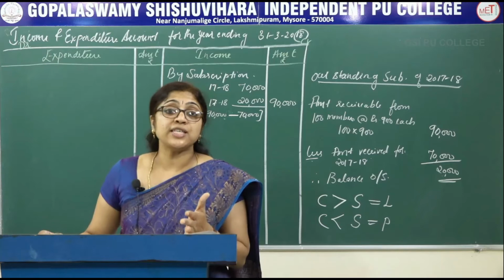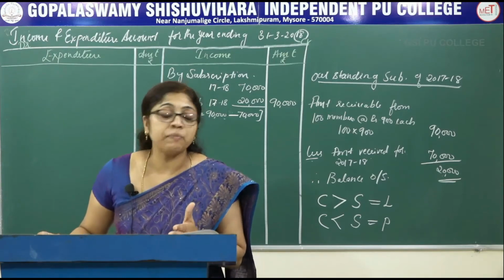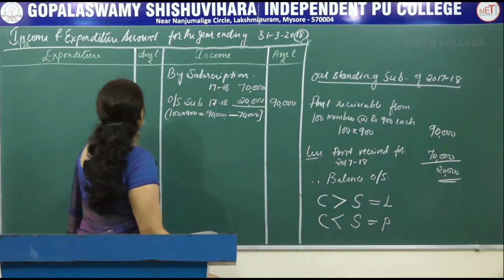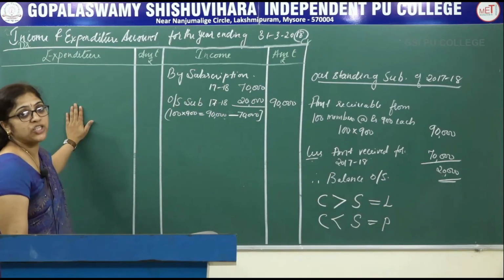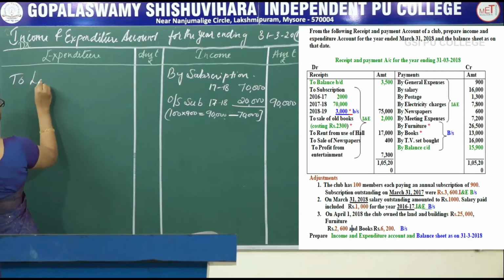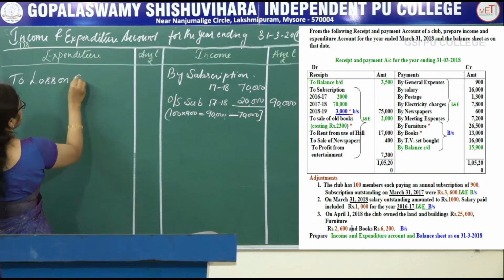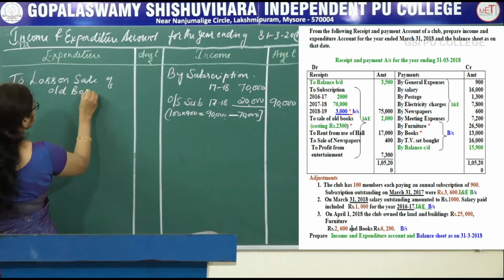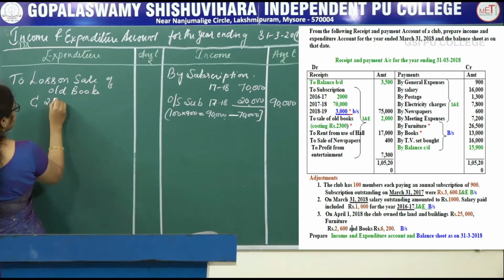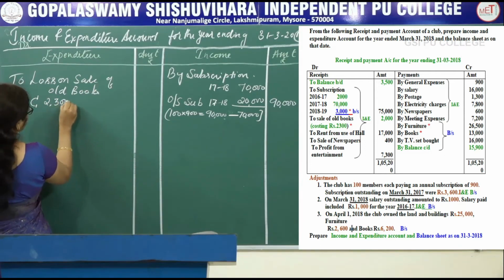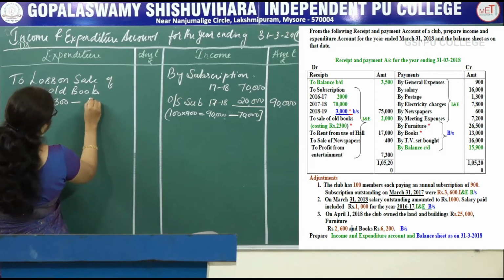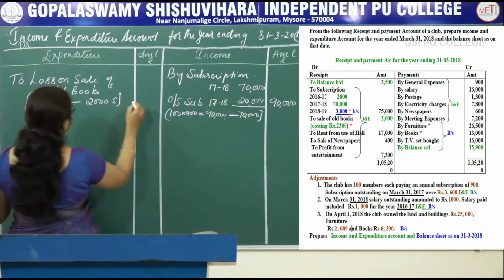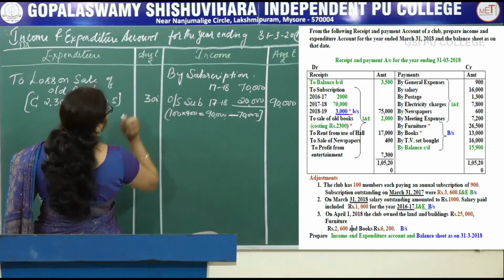Here the cost price is more than the selling price, so it is a loss to the business. If it is a loss, it is recorded on the expenditure side: loss on sale of old books. Cost price 2,300 minus 2,000, the selling price. It is a loss to the business, that is 300 rupees.